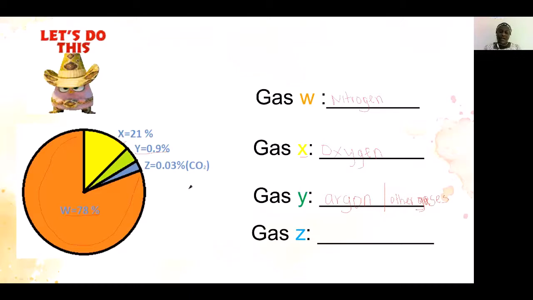Okay, students, and the last gas, C or Z, this is carbon dioxide, written as C-A-R-B-O-N, carbon, and then you write dioxide, D-I-O-X-I-D-E.